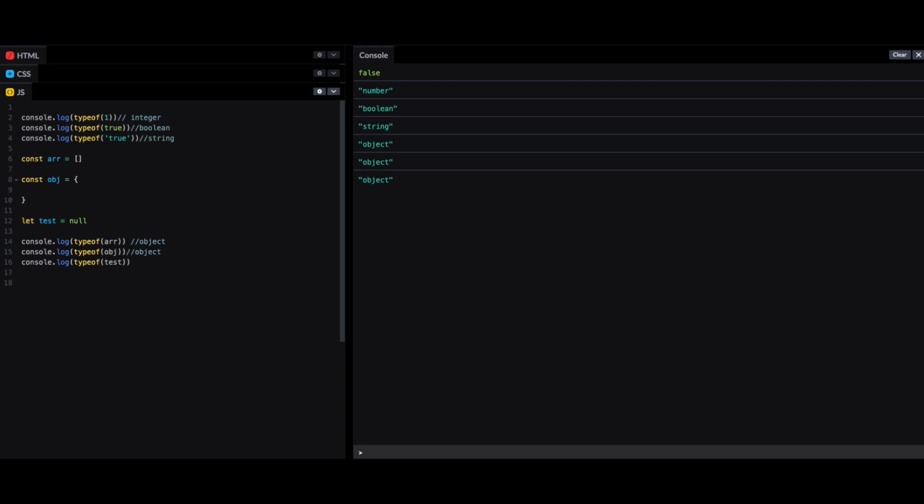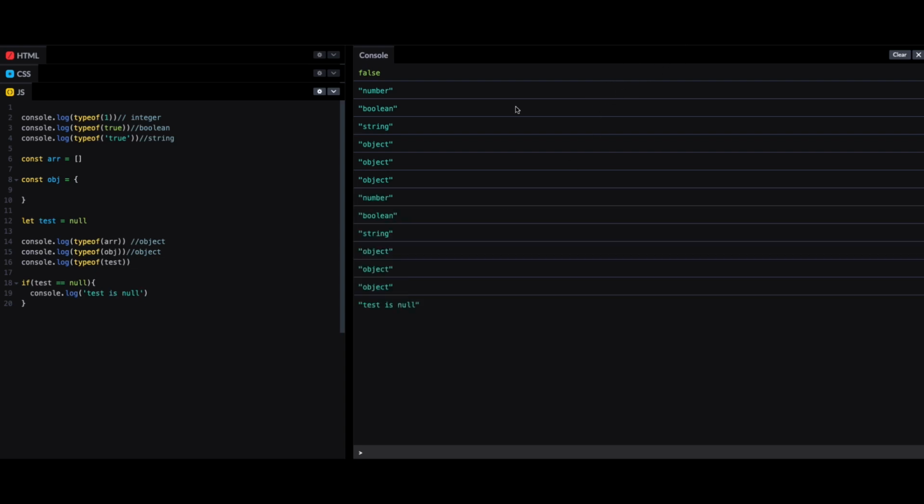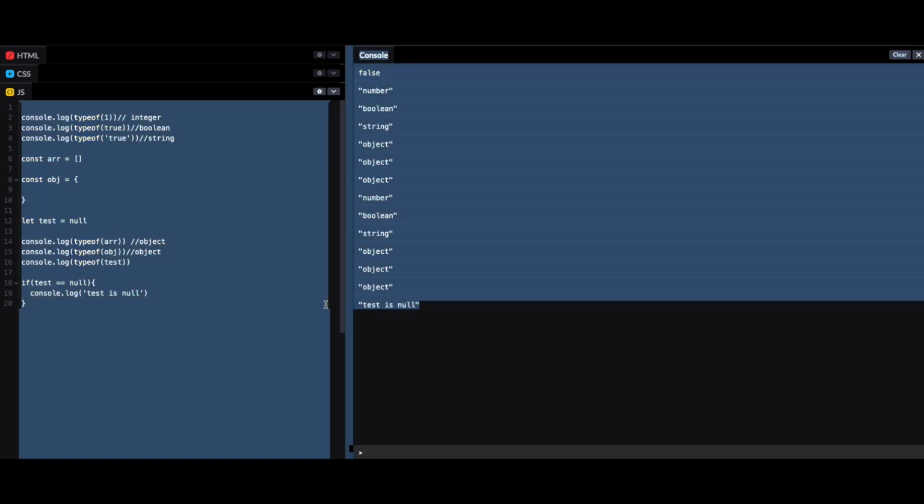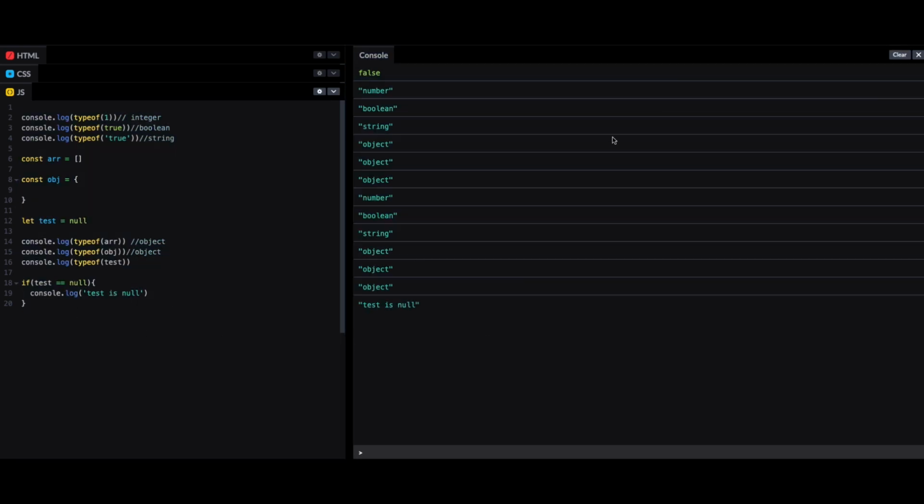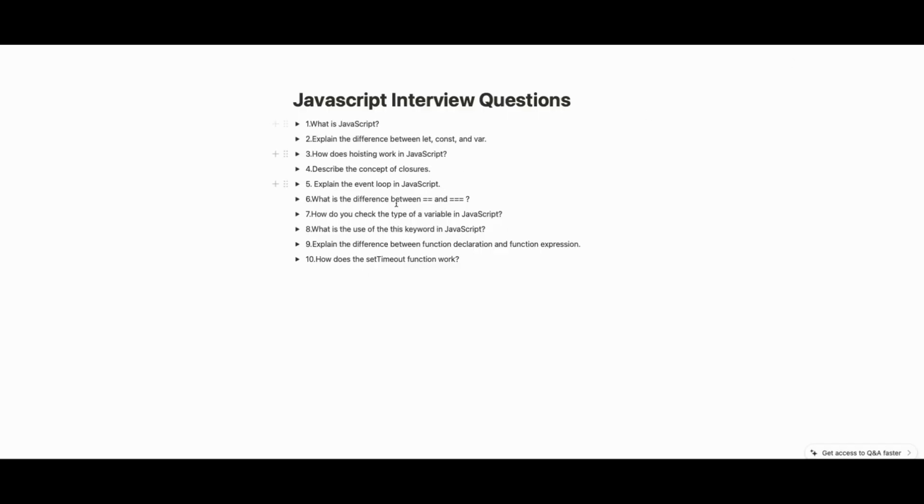So there is no inbuilt function. So we have to write if test equal to null, then console.log test is null. Please don't scold me for my naming conventions. I am very bad at naming. Okay, at that time only we have to use equal to. Okay, so this question is like that. Let's see what's